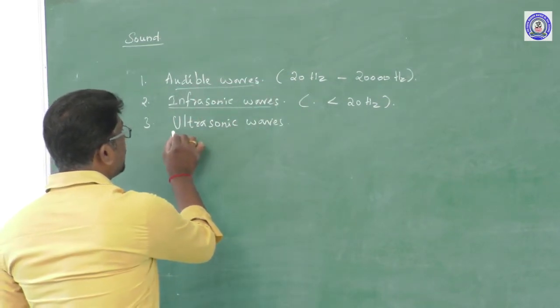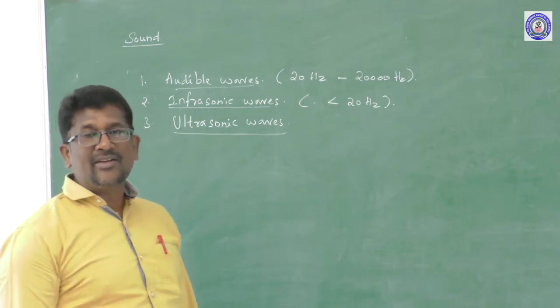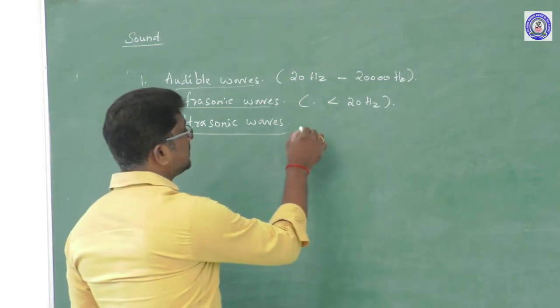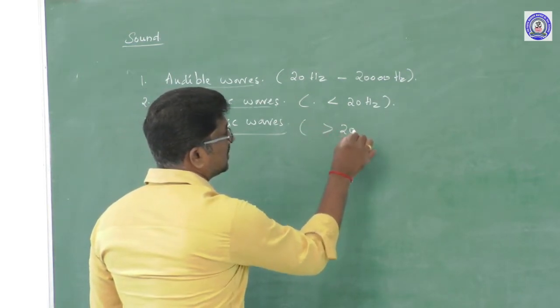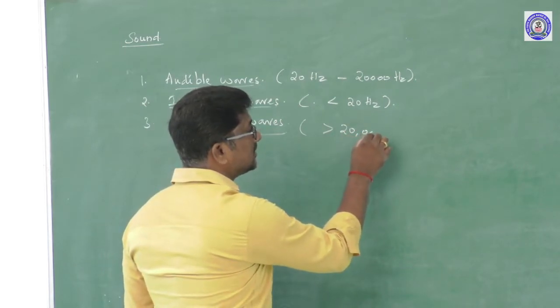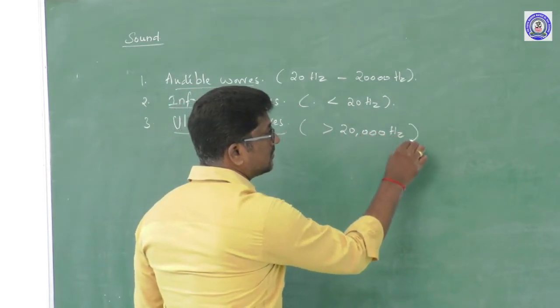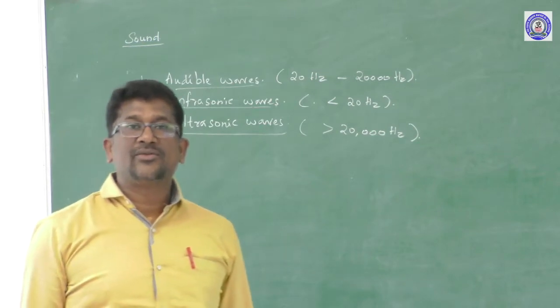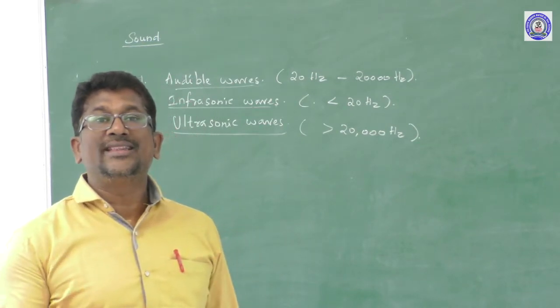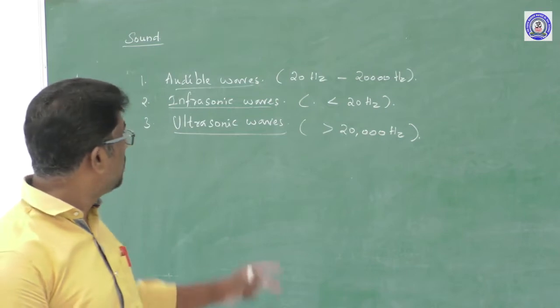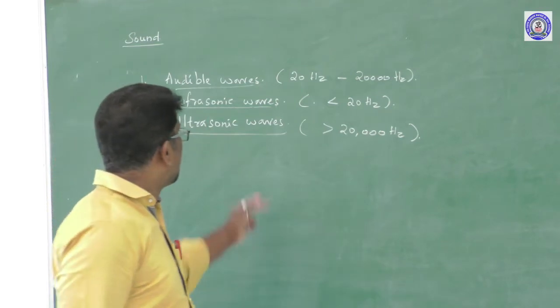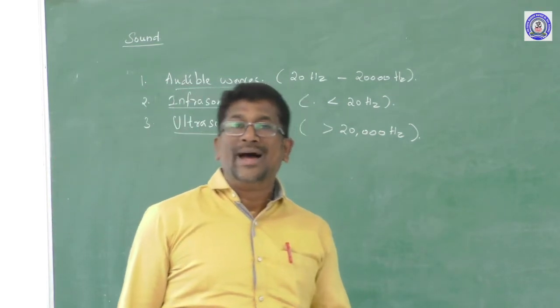And next, ultrasonic waves. The sound waves having frequency greater than 20,000 Hz or 20 kilohertz are called ultrasonic waves. Ultrasonic waves can be produced by bats.